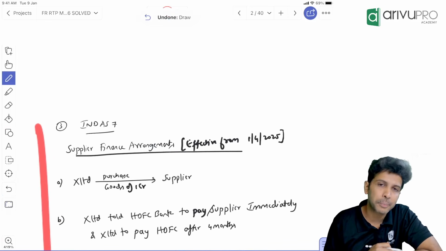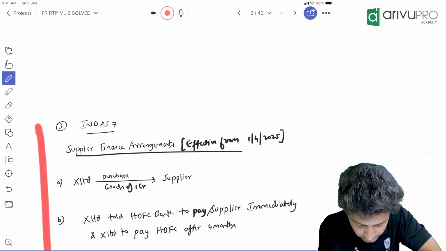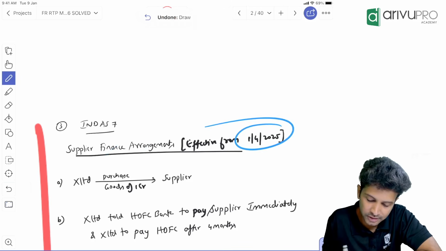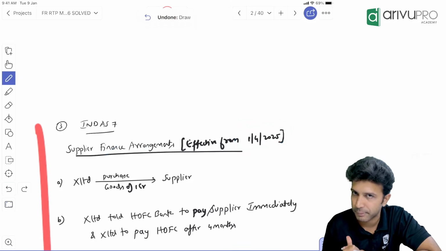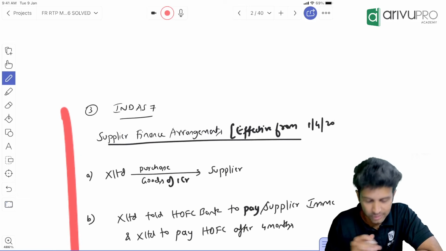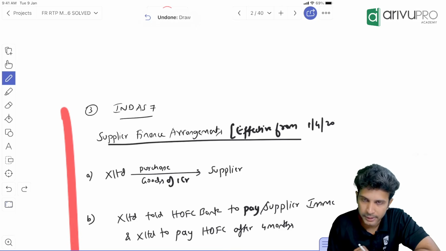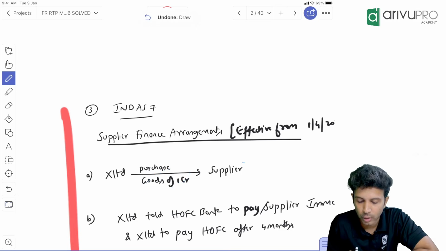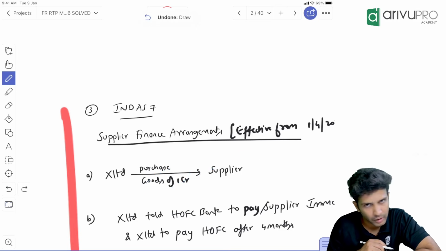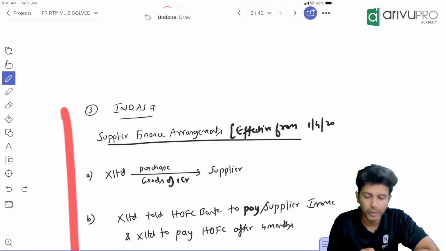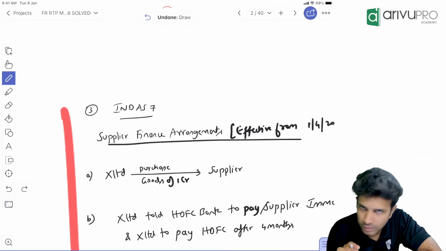Now, what is the supplier finance arrangement? First, this particular SFA, supplier finance arrangement, is applicable from 1st April 2025. Now, what is this? Let's say X Limited, one company, purchased goods worth 1 crore from a supplier, from a creditor. So X has purchased goods from a creditor worth 1 crore rupees.